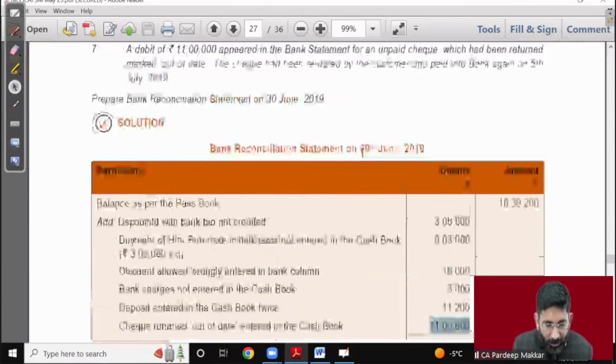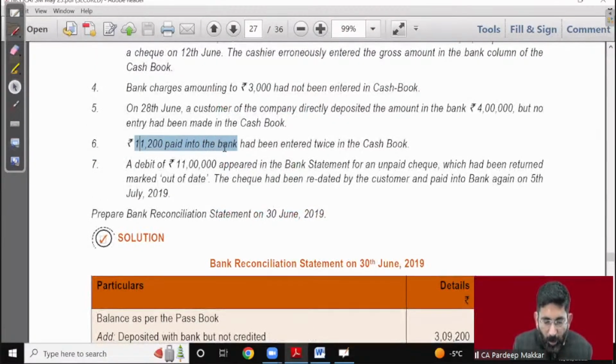Sixth point, good. 11th on 200 paid into the bank. Now, if we have paid any amount to the bank, we have added that.